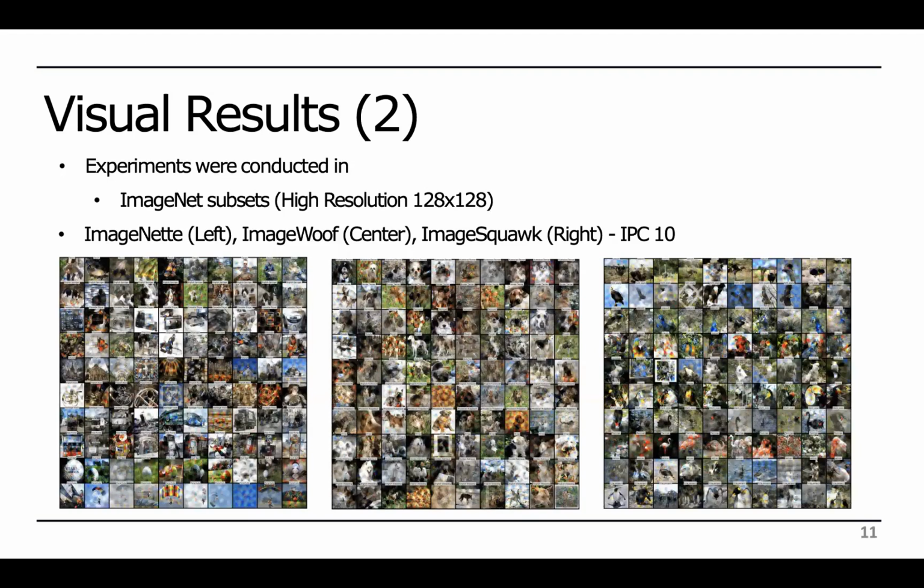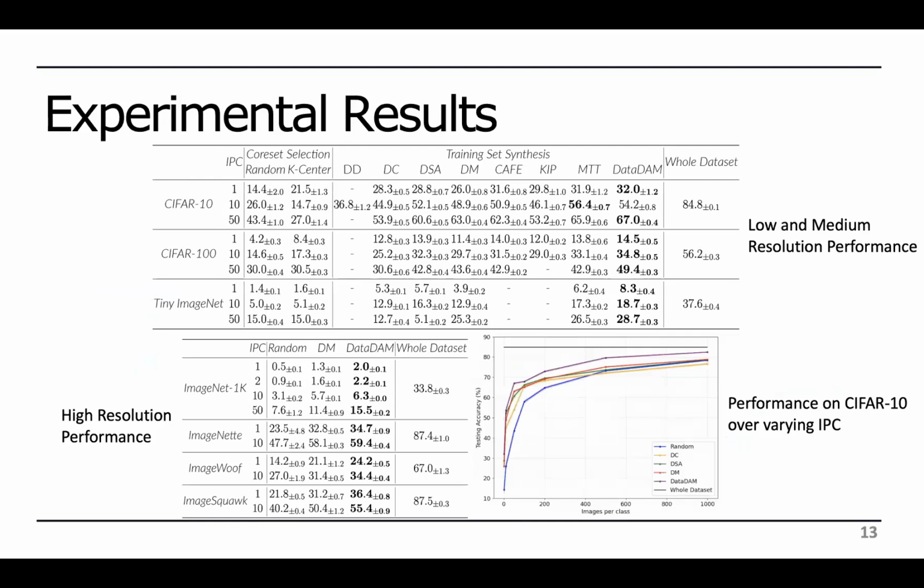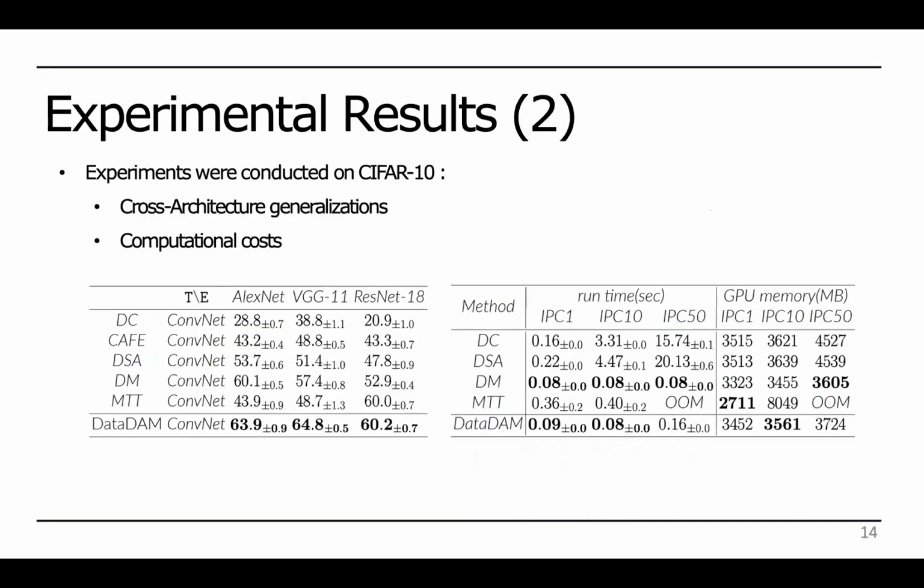We further explore the data distribution of our synthetic sets over the original dataset and show better coverage of class embeddings when using DataDAM. Our further experimental results over varying IPCs, or images per class, show robustness of our method, as well as cross-architecture generalization and a low computational footprint in the distillation process.